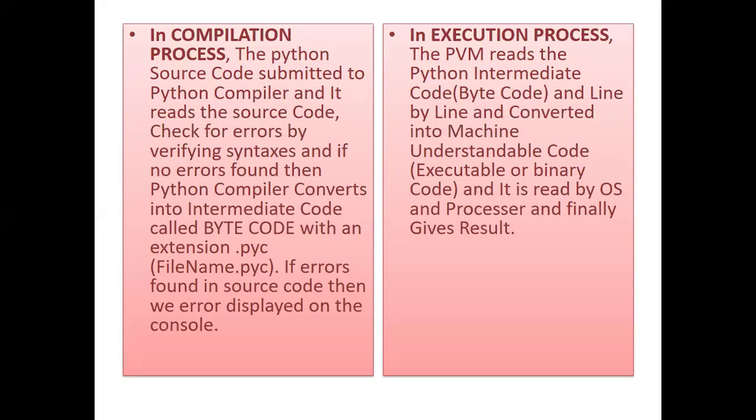And later, the PVM, the Python Virtual Machine, reads the Python intermediate code line by line and converts it into machine understandable code. Now, what is the language which is understandable by the machine? That is the binary language. It is read by the OS, and finally it gives the result.